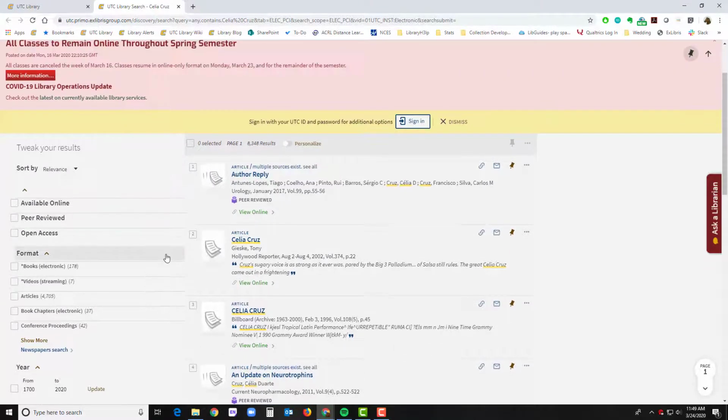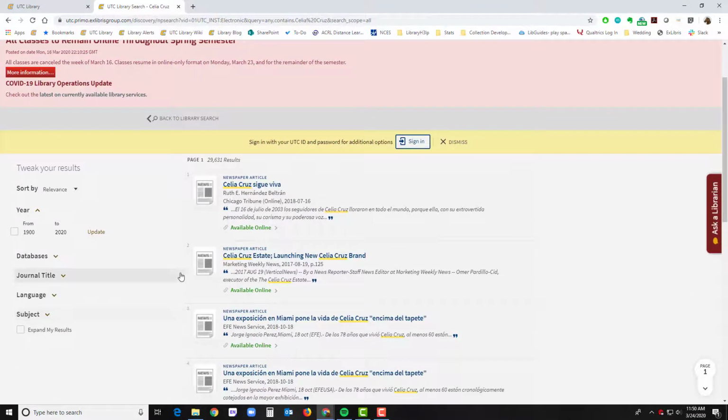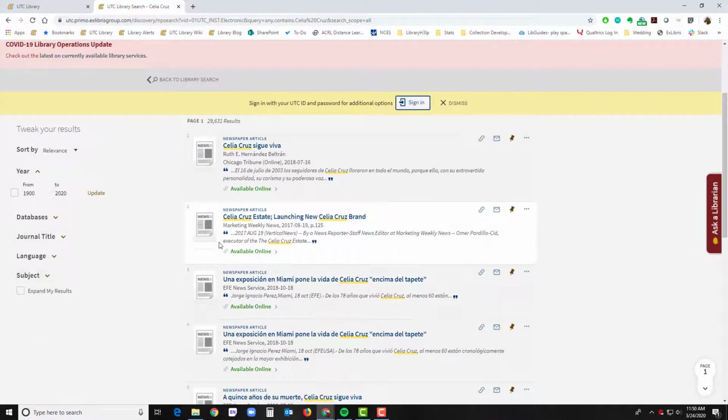And then you can also, over on the left-hand side, if you wanted to switch just to newspapers, you can. So this will bring up all newspapers that we have available. The benefits of using the library, of course, are that you can have it generate a citation for you, you can save your searches, and the full text should be available if you find it using the quick search. So that's all I'll say about the library. You don't have to go that route. The rest of my searches will be just in Google.